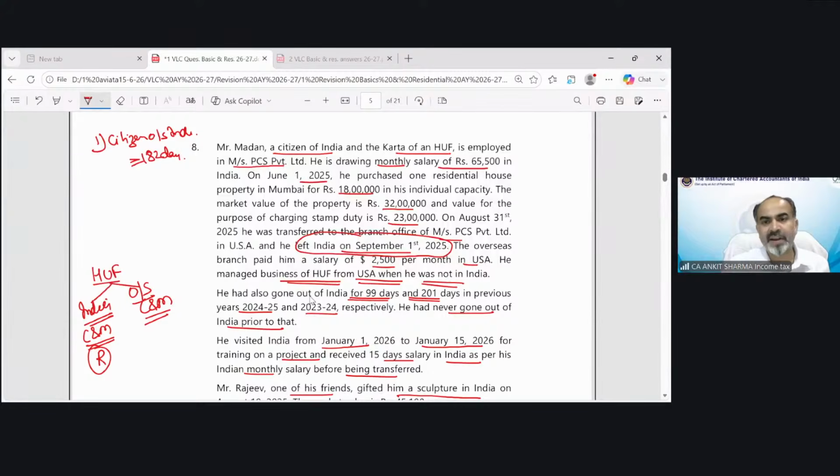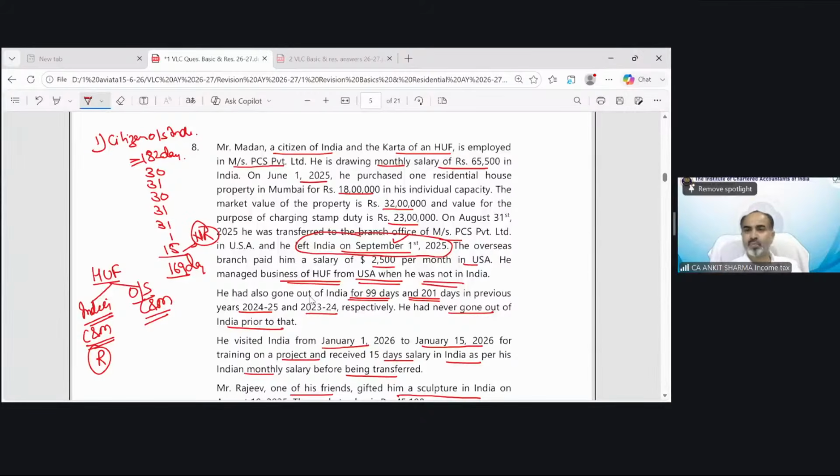He left India on 1st September 2025. So April 30 days, May, June, July, August, and September 1 day. And in January, he came back for 15 days also. So the total number of days is 169 days. So he will be a non-resident. Clear?